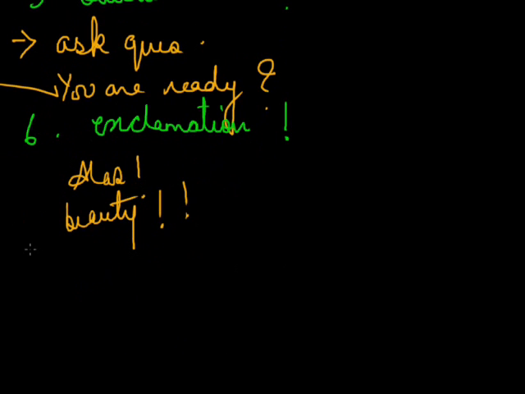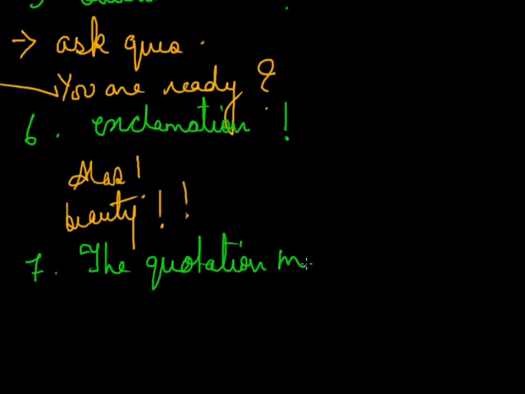Then seventh, that is the quotation mark. The quotation mark, also known as the inverted comma, is used to enclose the exact words of the speaker or the quotation.